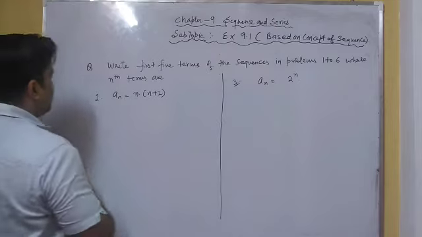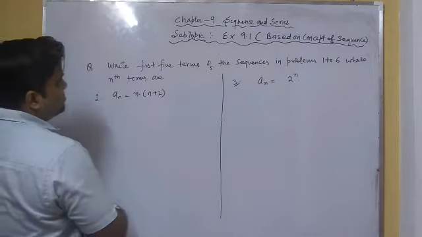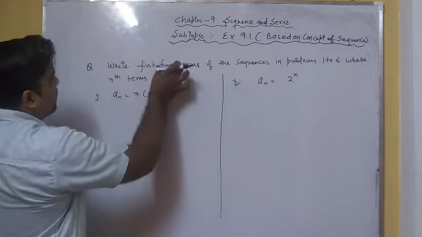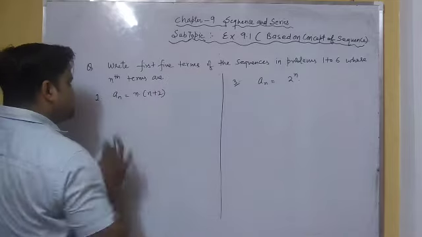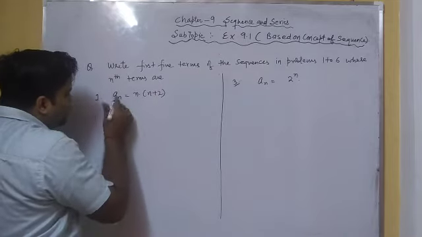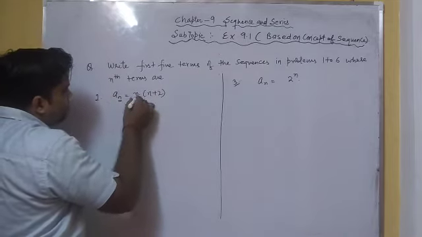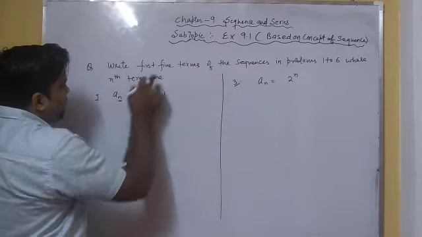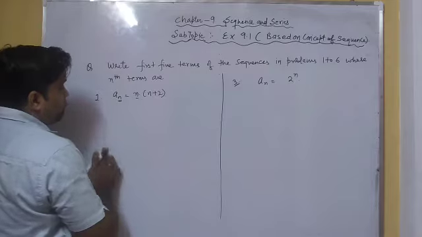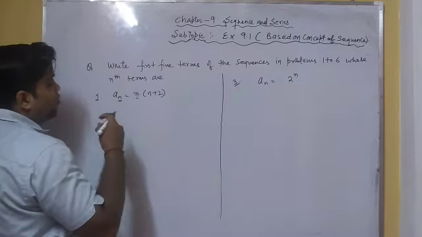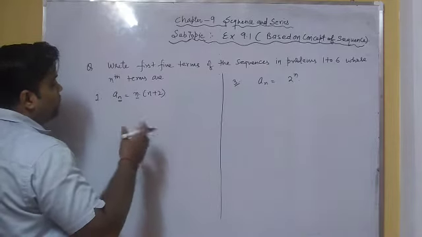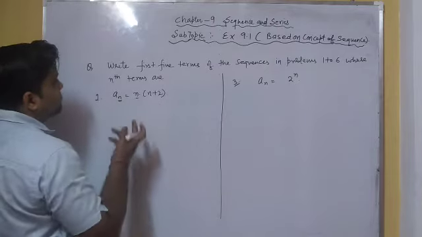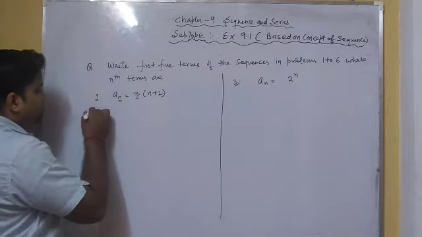So here the first question is given. The nth term of the given sequence is given, so from this we have to find the first 5 terms of the sequence. Here n denotes the natural number. As we have to find the first 5 terms of the sequence, we can take the value of n equal to 1, 2, 3, 4, 5. So let us come to the solution.